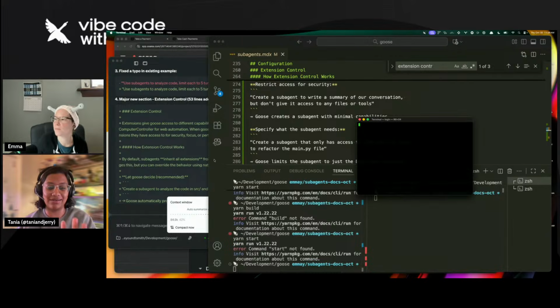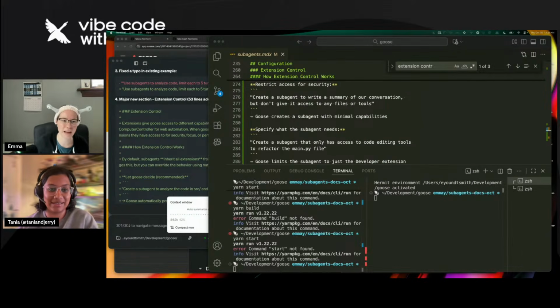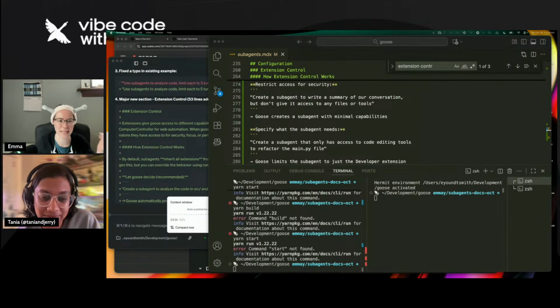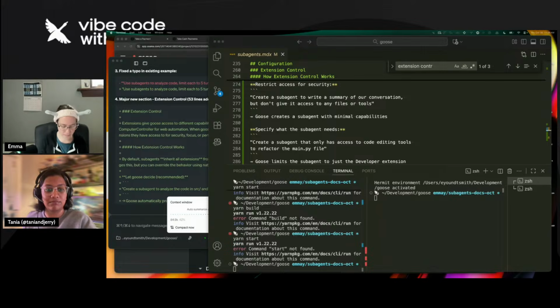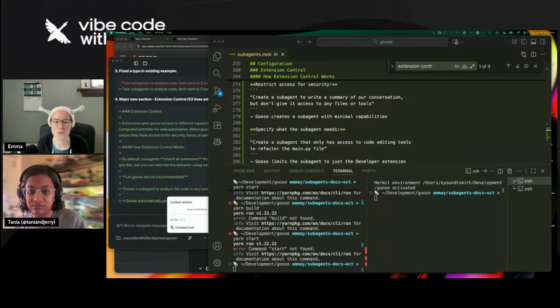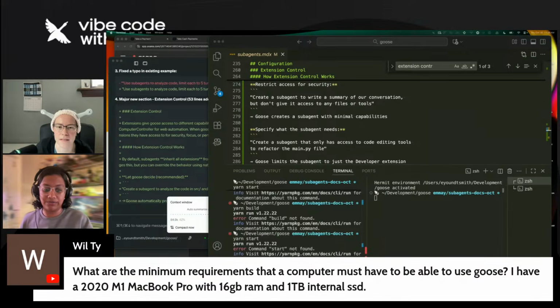Oh, okay, you're good. So what I'm trying to do right now is spin up a test staging site for the Goose docs so I can preview them on the website. I'm trying to reinstall yarn.